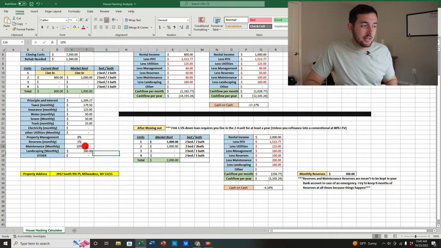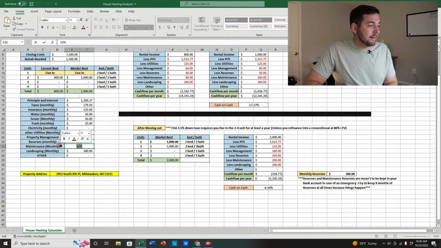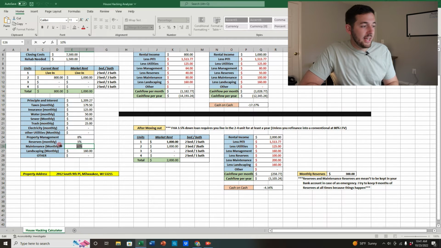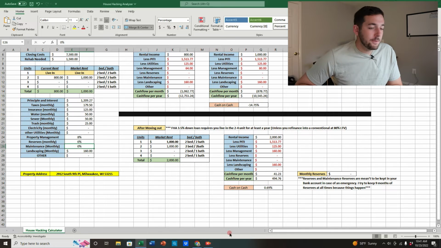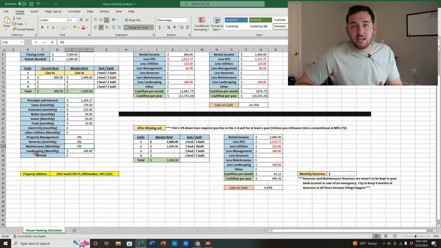Now, if you bought the property, it wouldn't look like this. Let me tell you exactly why. If you go over here and change the maintenance, you're not going to be paying anyone that. That's going to be sitting in your account until you have to use it. So let's say the maintenance is 10%, but for the first couple months, you don't have any maintenance repairs or reserves repairs, right? You'll be making $41 a month, as you can see right here. So you don't pay anyone the reserves or the maintenance, but you keep it in your account and pretend like you pay someone, so that in case something pops up, you have the money for that.